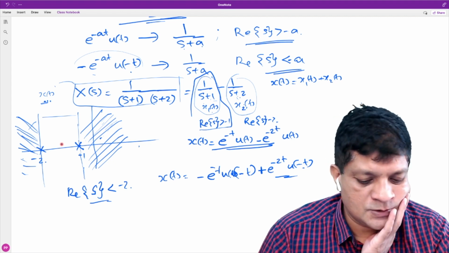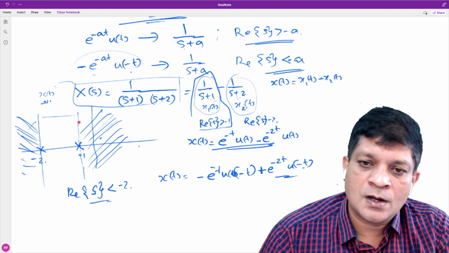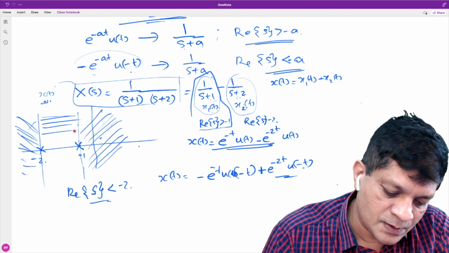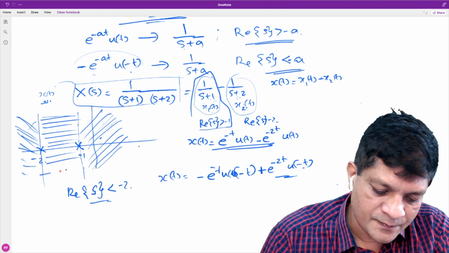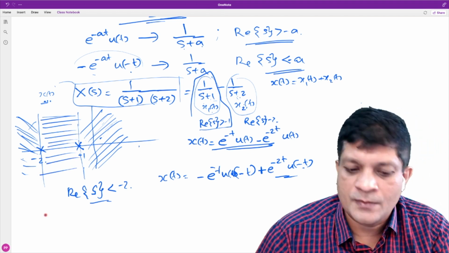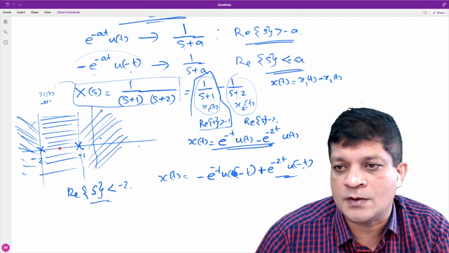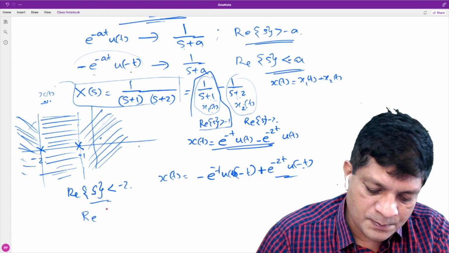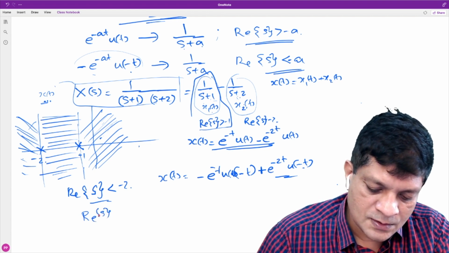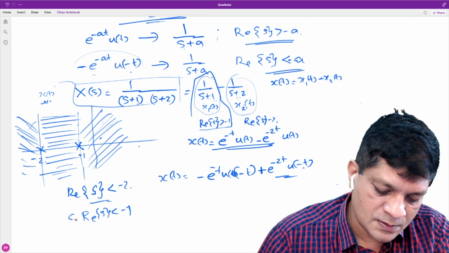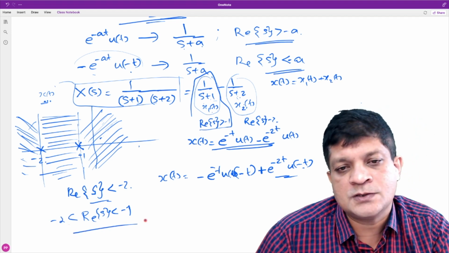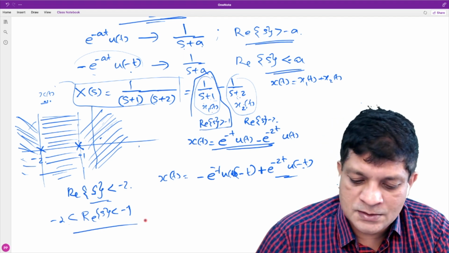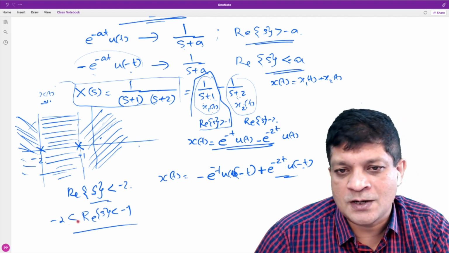Two-sided means a vertical strip, between minus 2 and minus 1. This is also one possible ROC, that is, real part of S greater than minus 2 and less than minus 1.